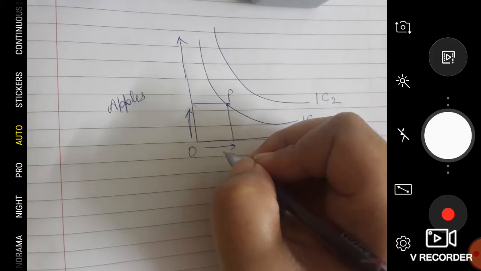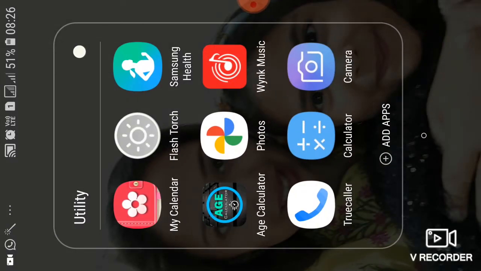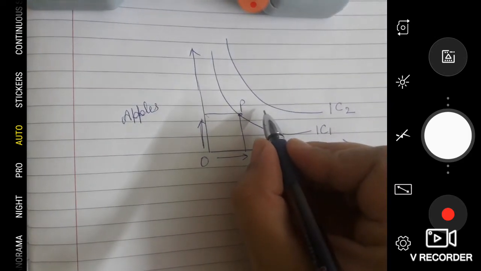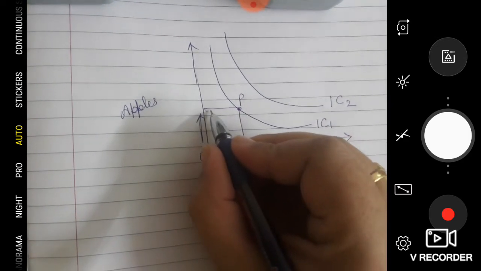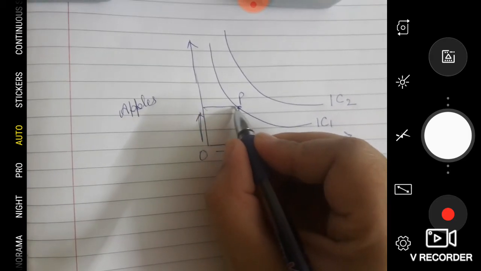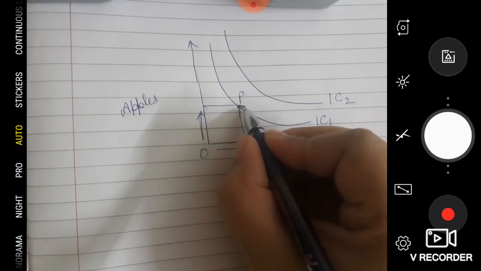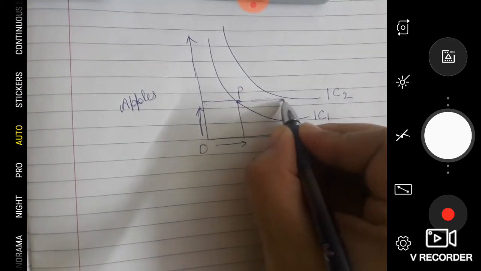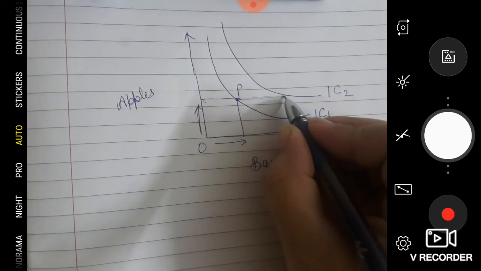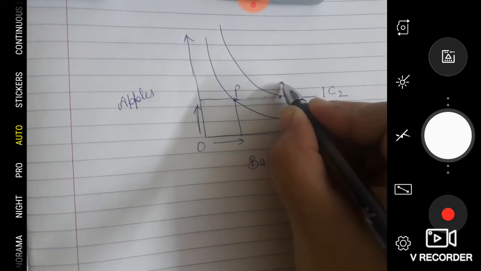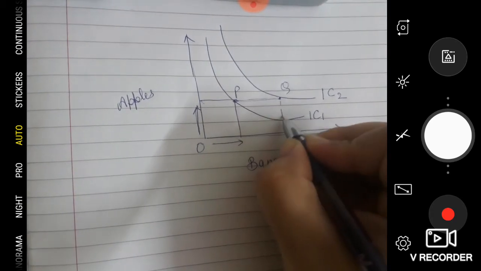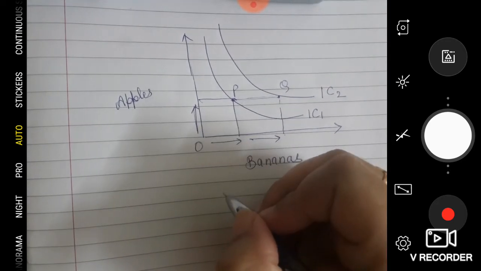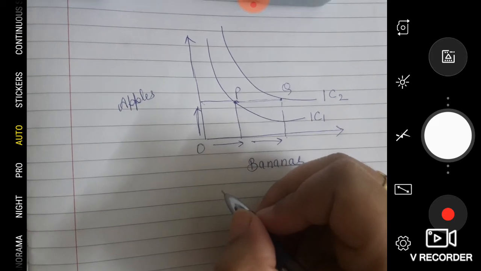If I want to move to IC2, I will either increase the quantity of apples or bananas. To move to point Q, I have increased the quantity of bananas, this much I have increased. Apple remains the same. So more is preferred to less.